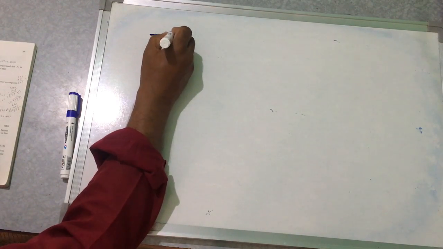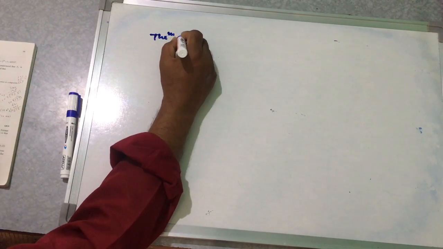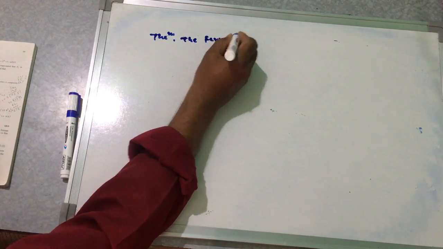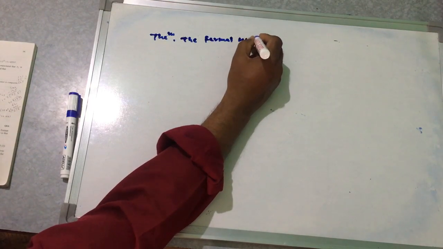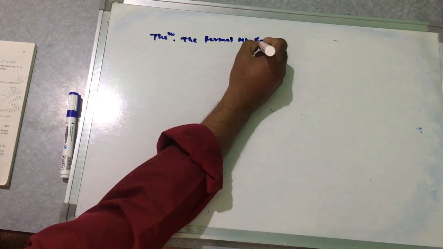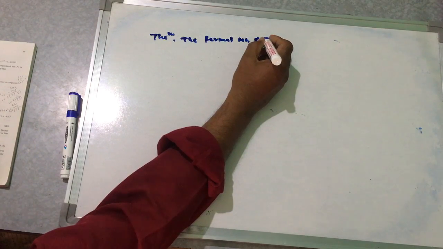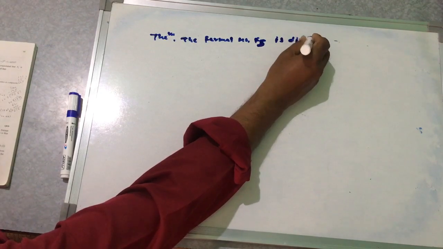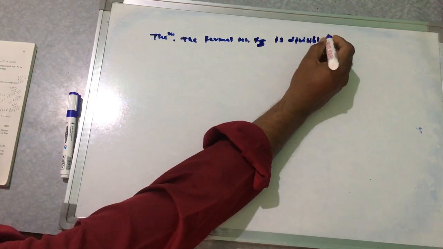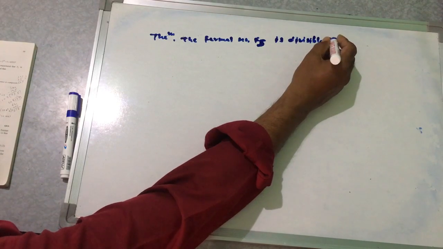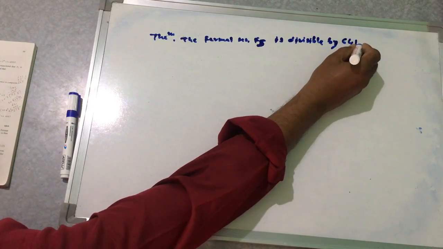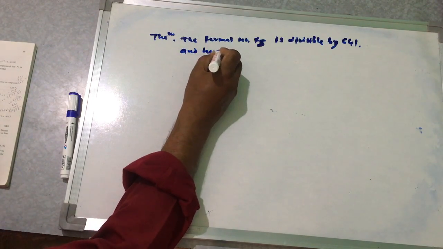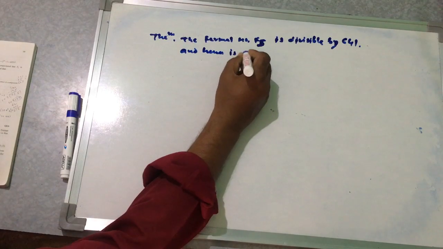Theorem: the Fermat number F5 is divisible by 641 and hence is composite.